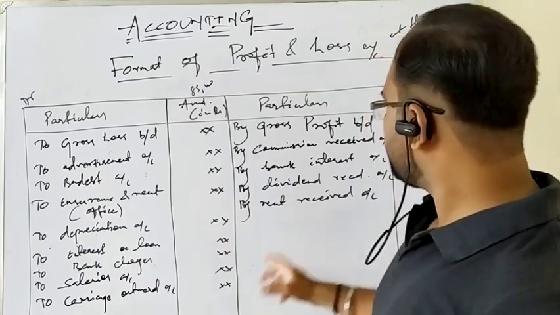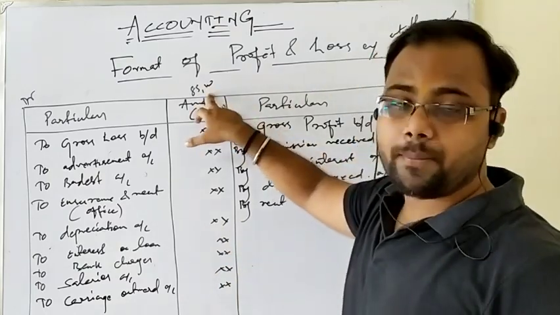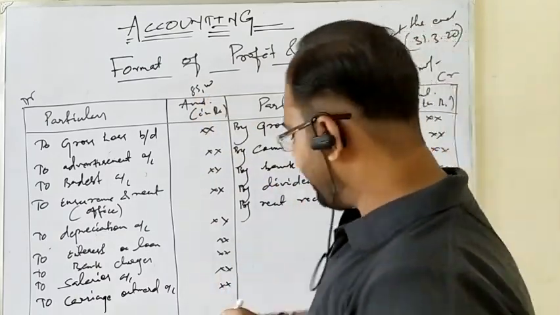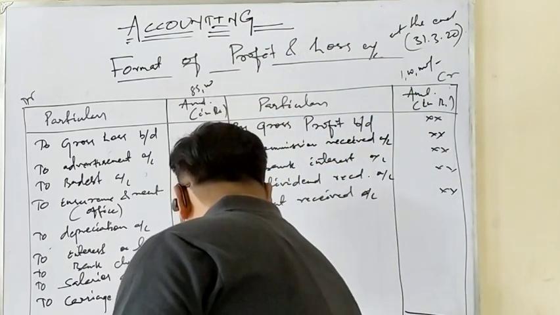That is the debit side, because the highest total of the credit side is 1 lakh and the total of the debit side is 85,000. So the deficit is on the debit side. So what is the deficit amount? 1 lakh minus 85,000 is 15,000.